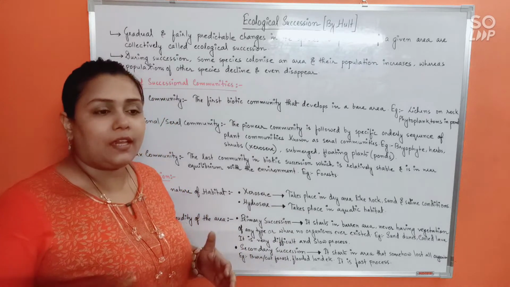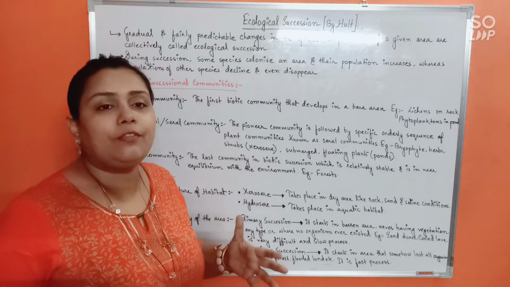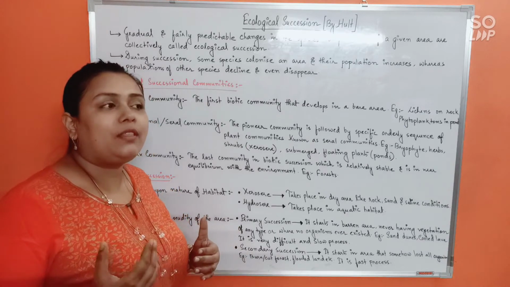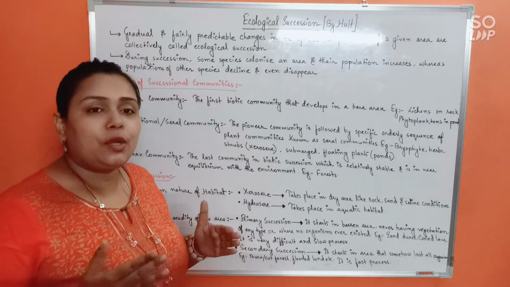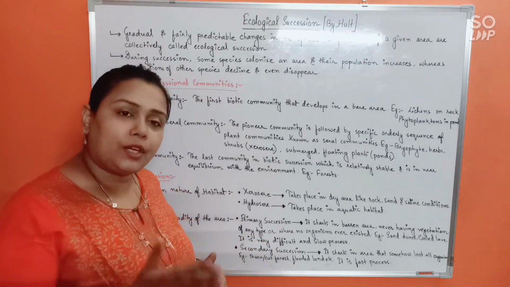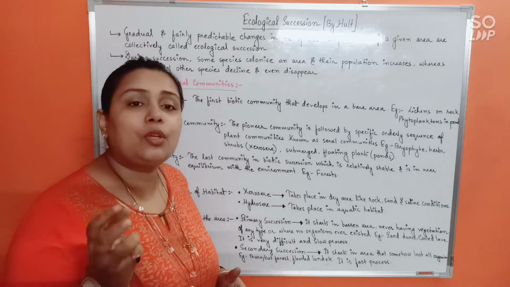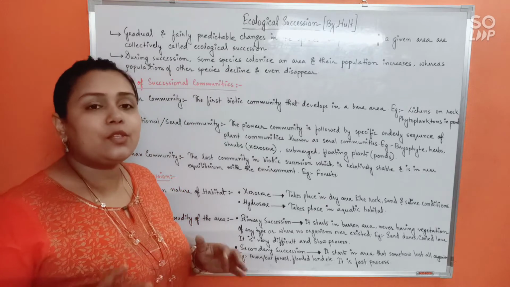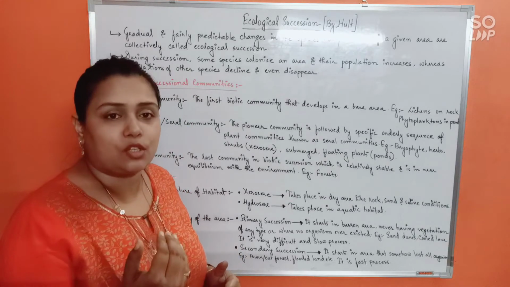Suppose an area which was under the sea but has now been newly formed. In that case, no organism has ever lived there. In such a bare area, the first species that starts to inhabit the area is going to be the first organism to begin the succession, isn't it?